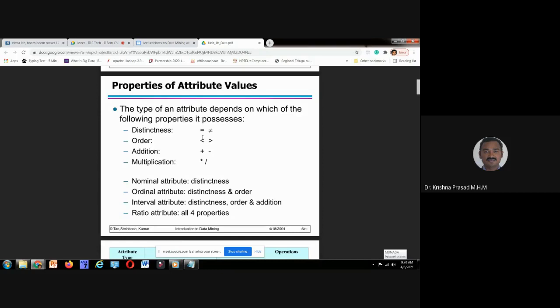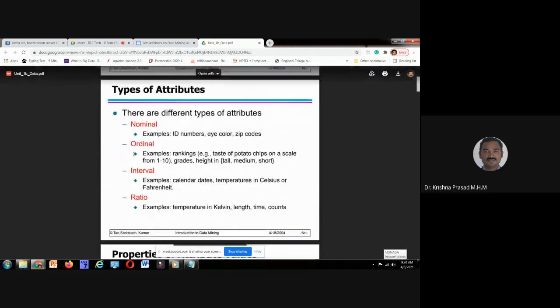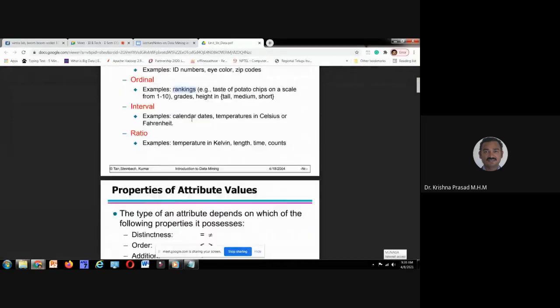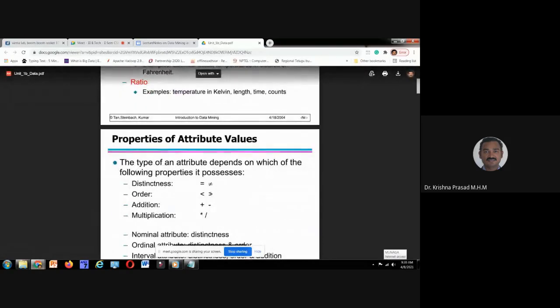That's not correct. That's why ordering is not possible for a nominal attribute. Whereas for an ordinal attribute like EAMCET rank, I can say the 150th rank student is more intelligent than the 1000th rank. This is possible. Not only that, the 1000th rank is not equivalent to the 100th rank. Whatever attribute supports order also supports distinctness.